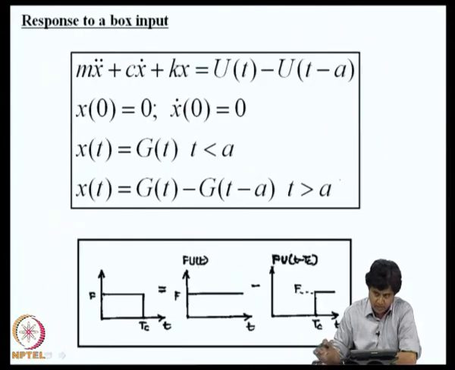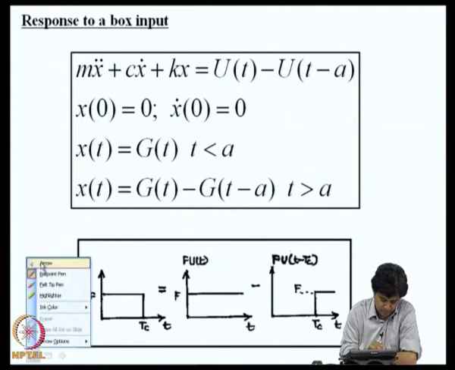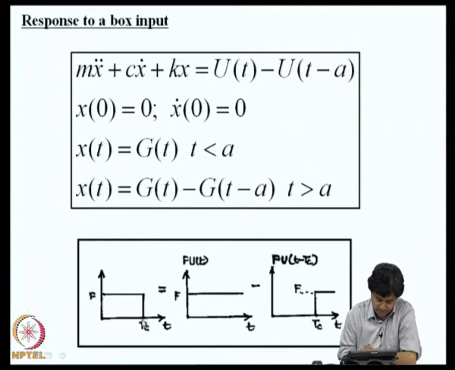Now, we can consider the response of the system to a box kind of load as shown here. So, this can be modeled in terms of two Heaviside step functions. Suppose f is 1, here I have taken f as 1 in this equation. This is u of t minus u of t minus a. So, this is a box of width a. So, I can analyze this response.